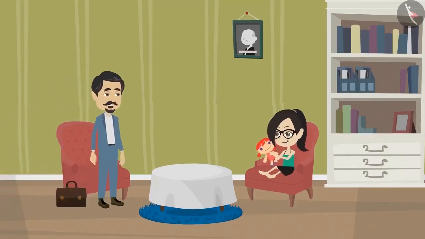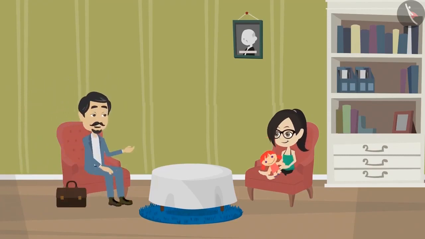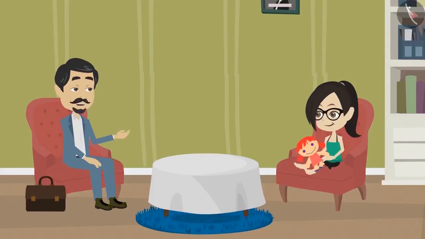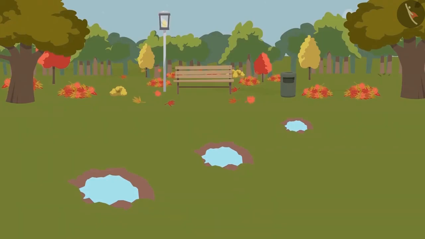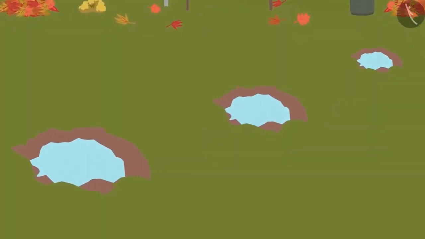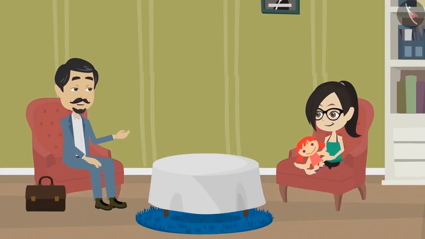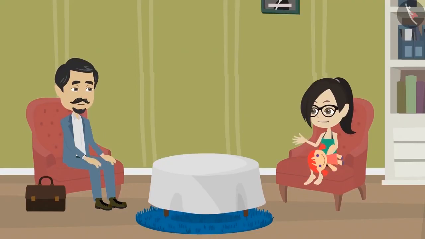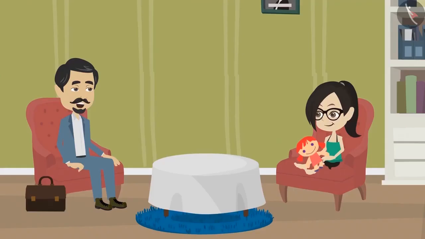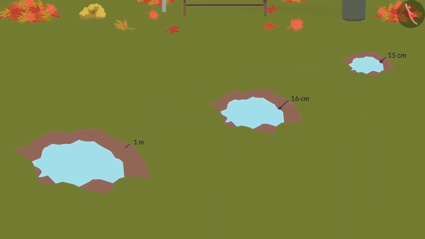Vandana, don't go to the park to play during the rainy season. Play here at home. Why, Papa? I went for a walk in the park this morning and noticed that the constant downpour has formed deep pits in the park, and you may hurt yourself while playing. Okay, Papa. But how deep are the pits? I didn't have a scale, but it seemed to me about 15 centimeters to a meter deep.